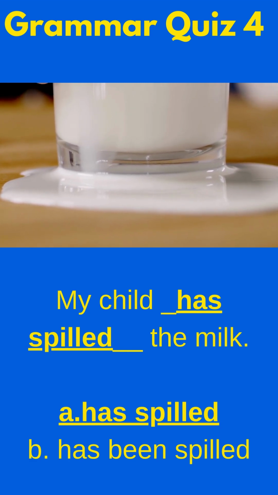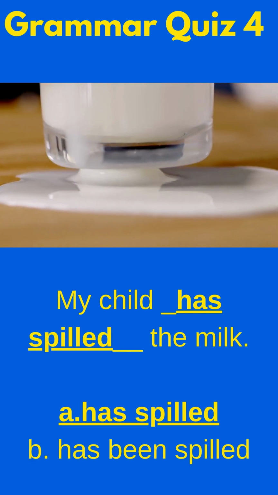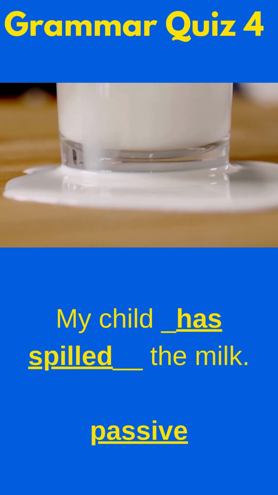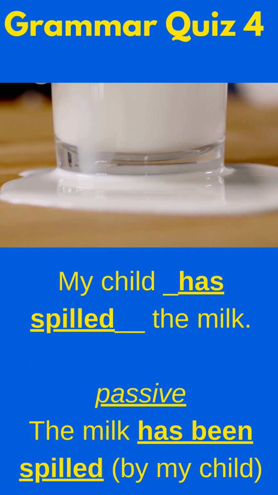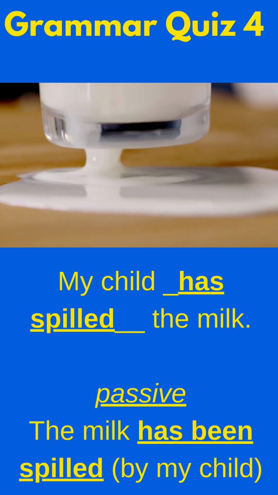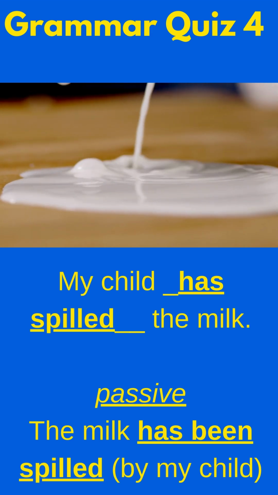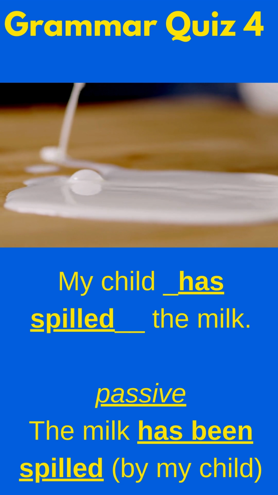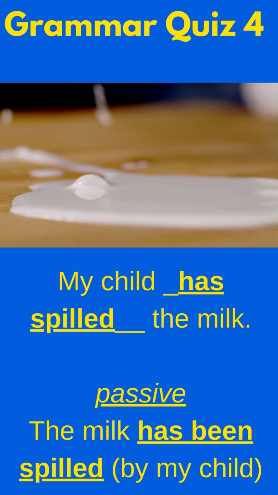If I wanted to use the passive form, then I'd change the sentence. I use milk at the beginning: the milk has been spilled by my child. That's the passive form. But for this one, we need the active, has spilled.